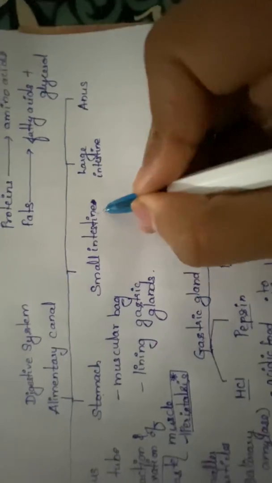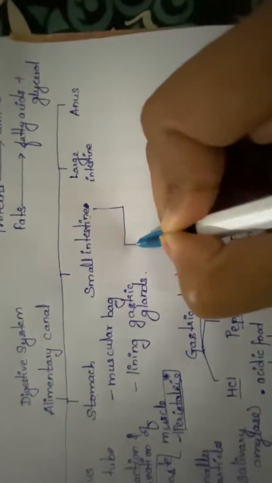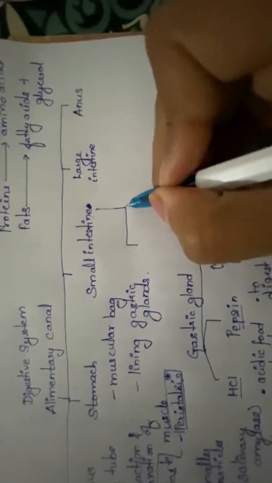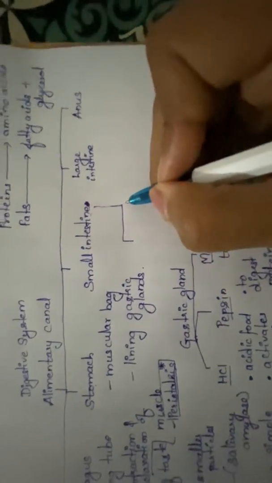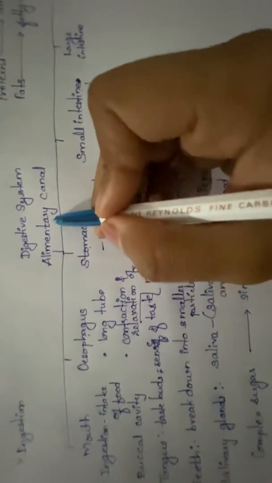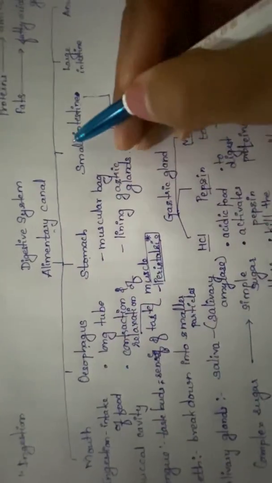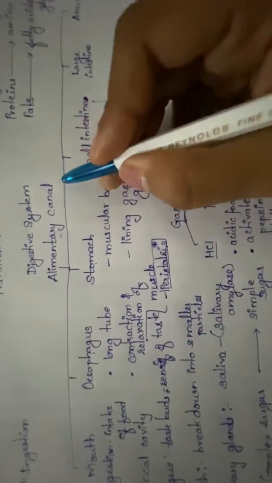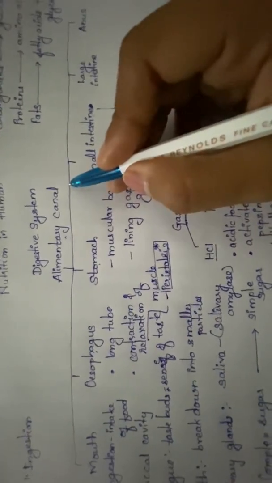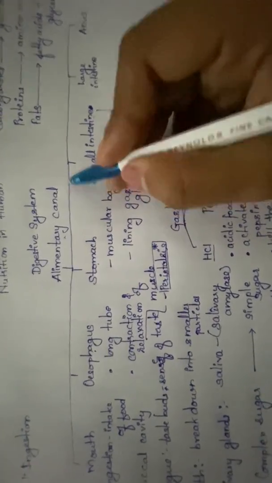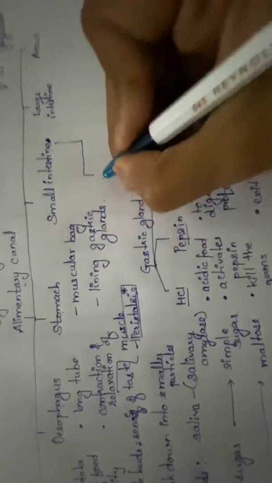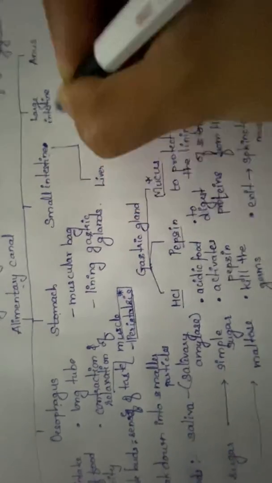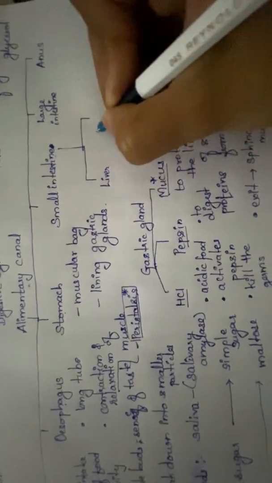So here you need to know that for the digestion in the small intestine, 3 organs play a very important role. Those are the glands which are associated with the alimentary canal. Here, when I wrote about the alimentary canal, the organs that are involved, one thing you should add here, that there are 3 glands also which play an important role in alimentary canal. One which we have already discussed, that is the salivary gland. The second gland is liver, and the next is pancreas.